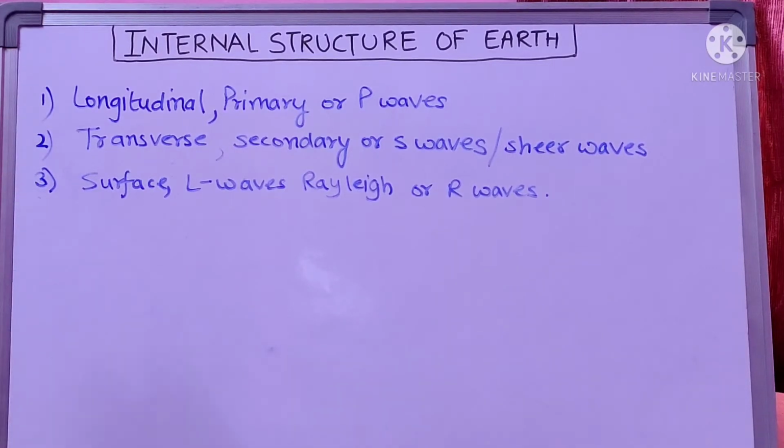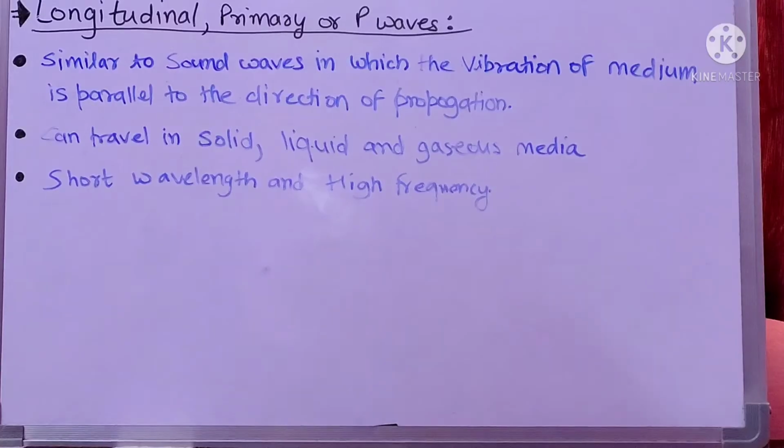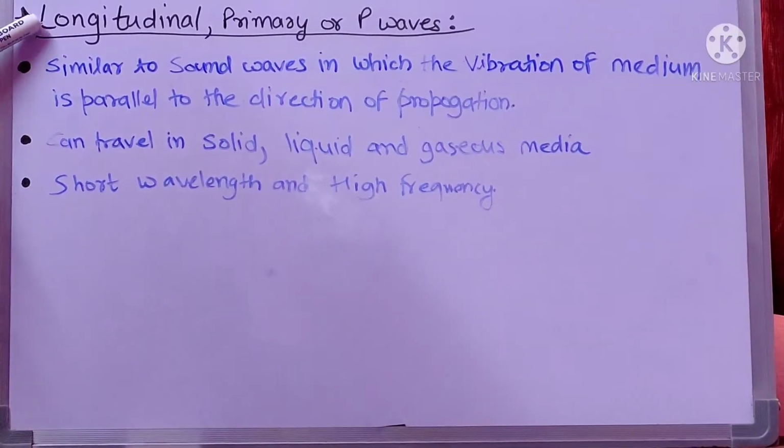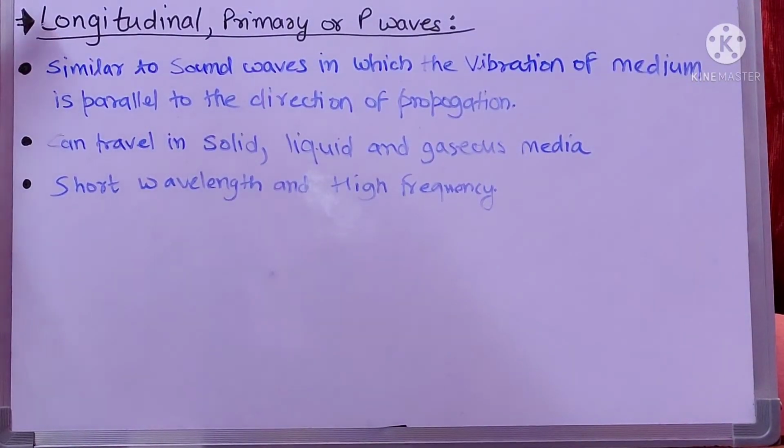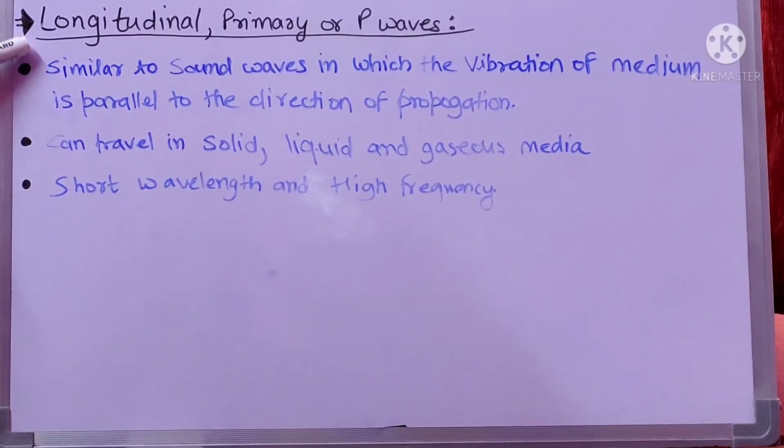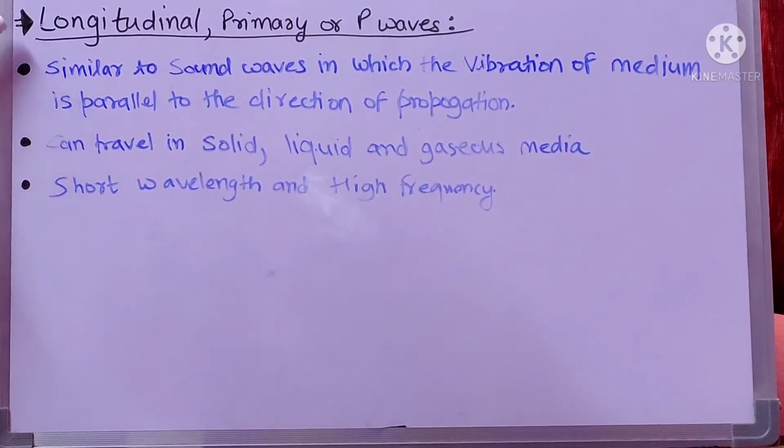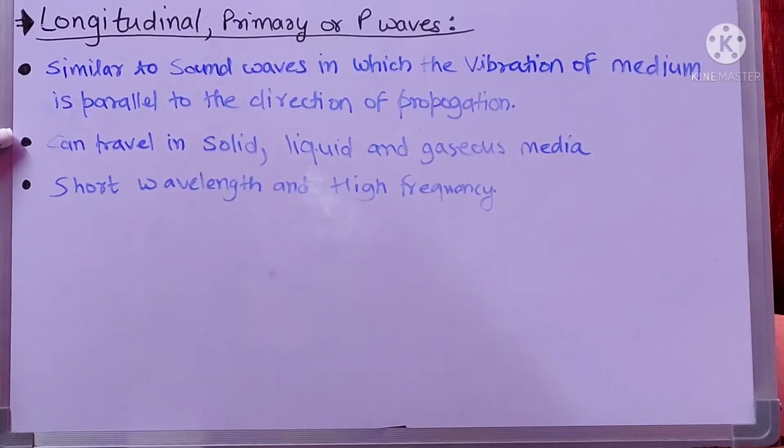We are going to start with the first, that is the longitudinal, primary or P waves. I have made these points so that you can easily understand it, and you can also write it in your university exams, in which you have to write descriptively. So longitudinal, primary, the P waves. These waves are similar to sound waves, in which the vibration of the medium is parallel to the direction of propagation of the wave. The second point is that it can travel in solid, liquid and gaseous medium.